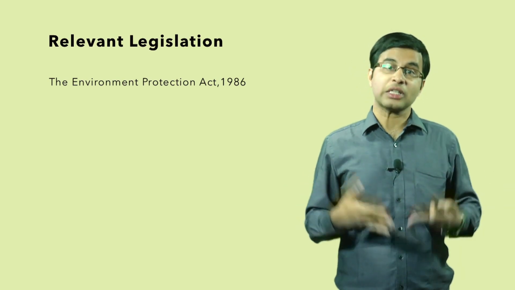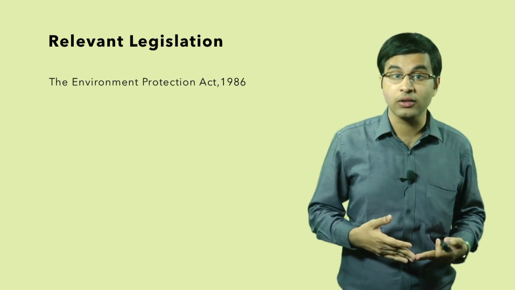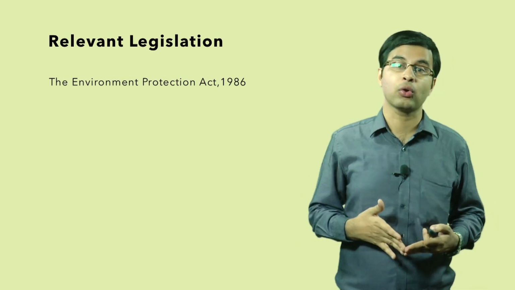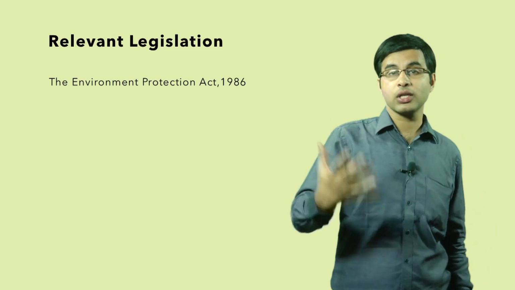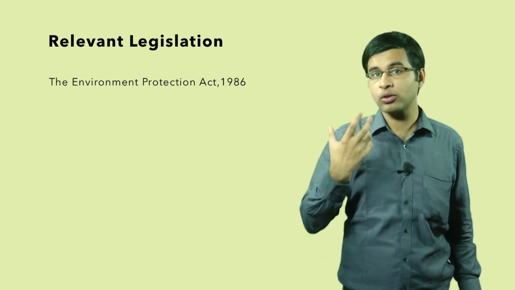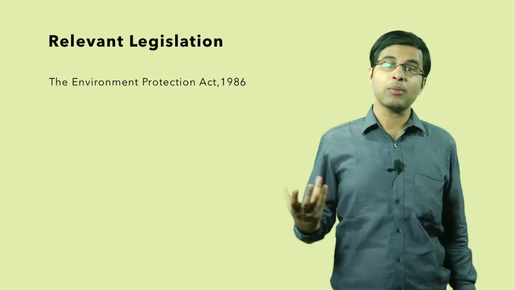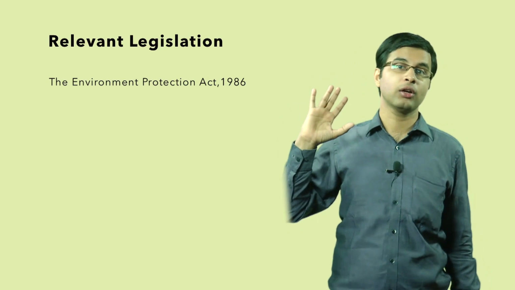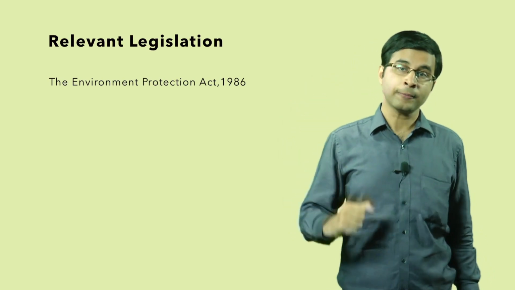So in those cases, it is the main responsibility of the state to cancel the authorization of any factory, wherever it is required. So you see, this Environmental Protection Act, though it is a general act, basically talks about penalty. It also goes to the extent of cancellation of the license of those factories and industries.